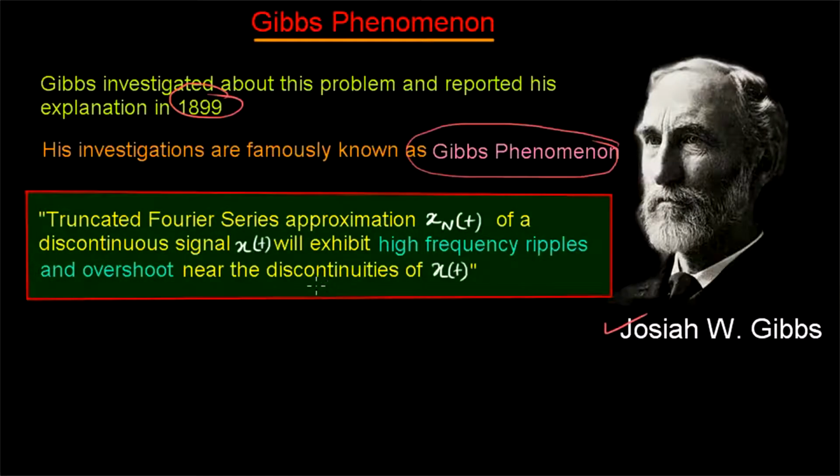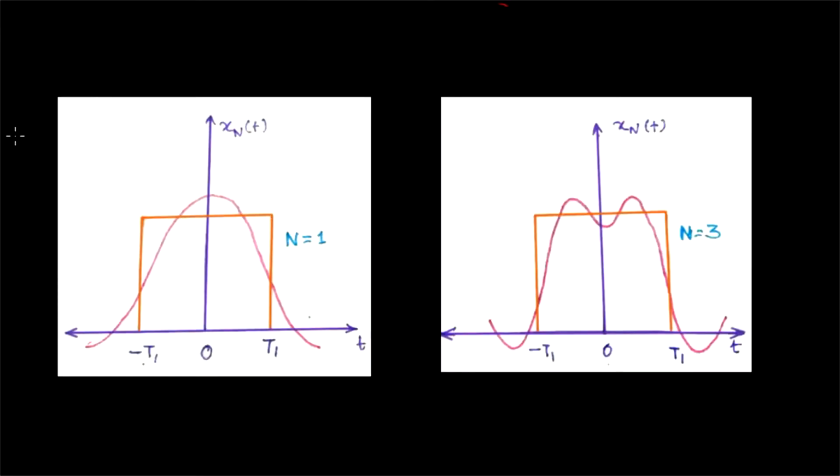Let us check what the Gibbs phenomenon is. Now check this figure. This square wave is the actual signal we want. We are trying to create this signal, to approximate it, using the Fourier series. Here you can see that when we use n equal to 1, meaning we are using only one sinusoidal component, the sinusoidal component looks like this.